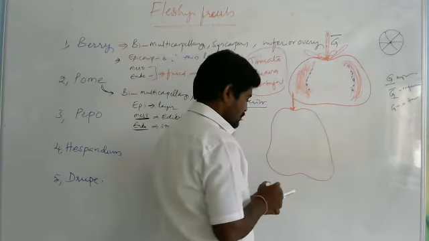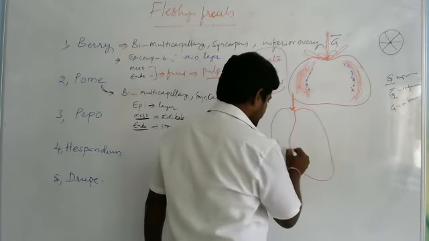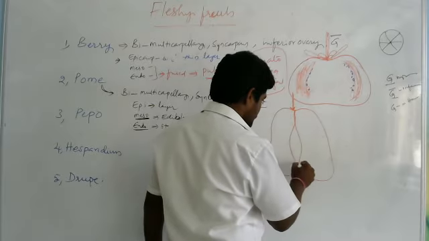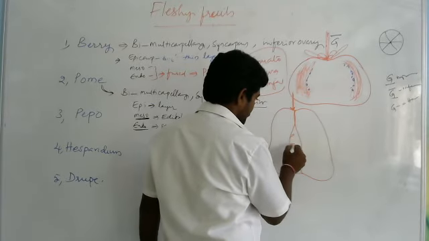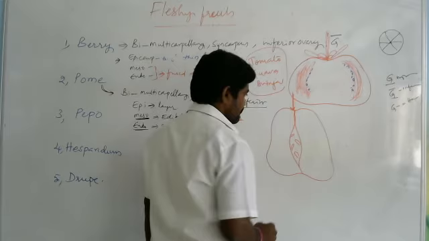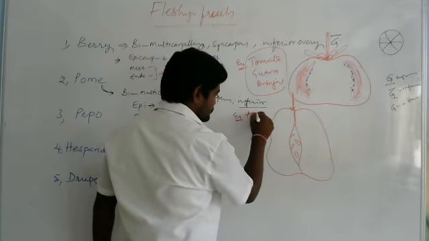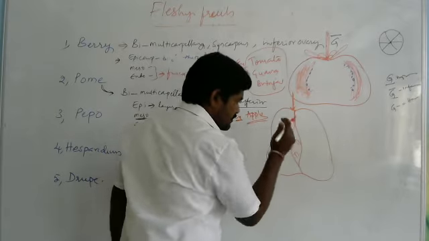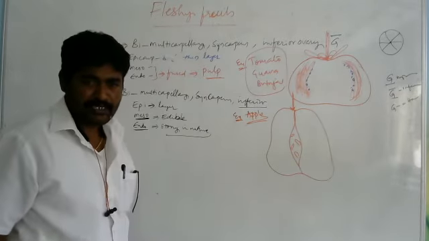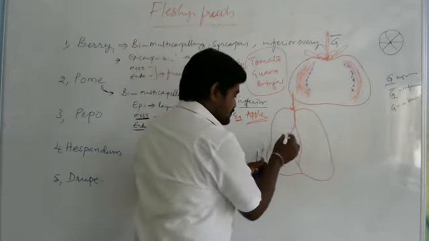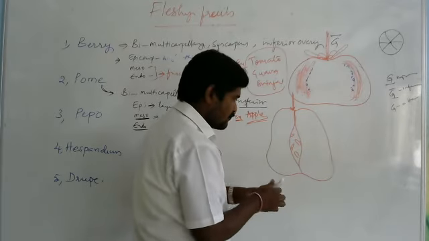So how is it looking? It is an apple. Longitudinal section of apple. Actually, you see, this part is the true fruit.